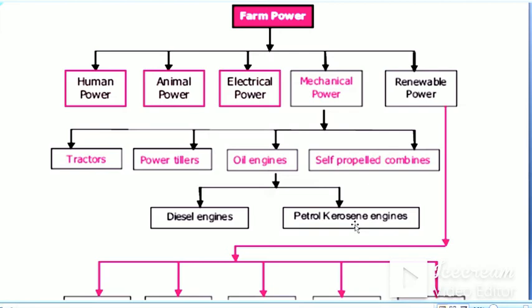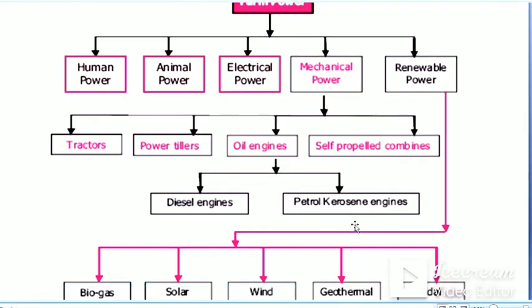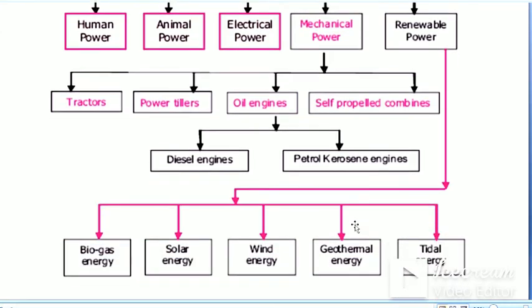So these types of machines are self-propelled combines. Oil engines may be diesel engine, petrol or kerosene engine. Renewable energy is of different types like biogas, solar energy, wind energy, geothermal energy and tidal energy.